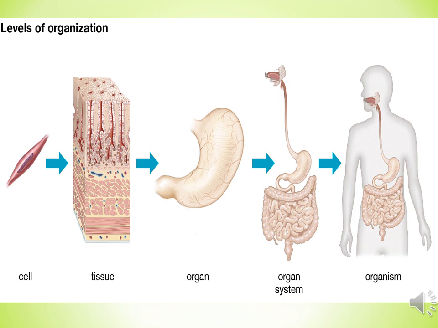Many cells come together to form tissue. Different types of tissues come together to form organs, and organs come together to form an organ system. And many organ systems come together to form an organism. So these are the levels of organization, and today we will mainly discuss the organ system level of organization, which is found in the human body.